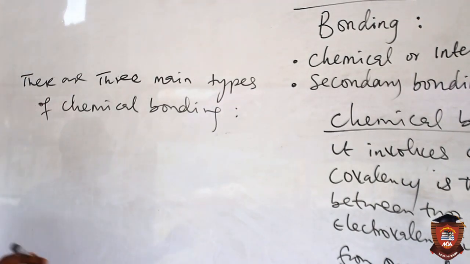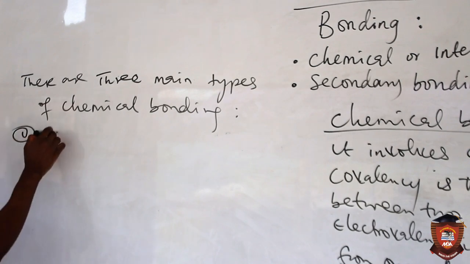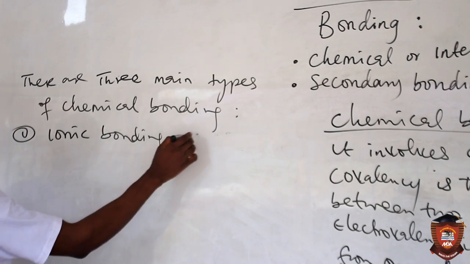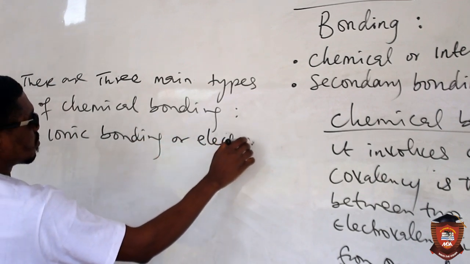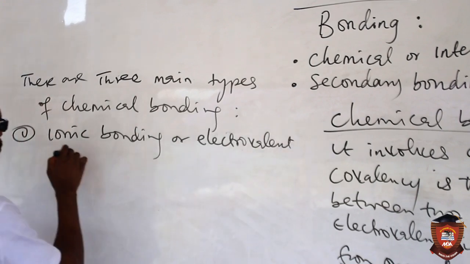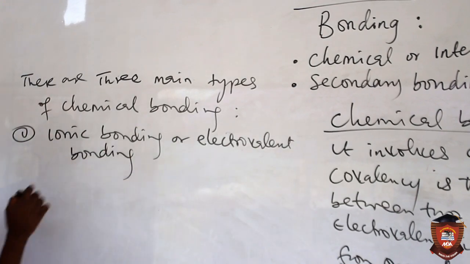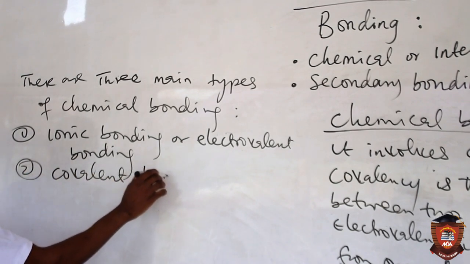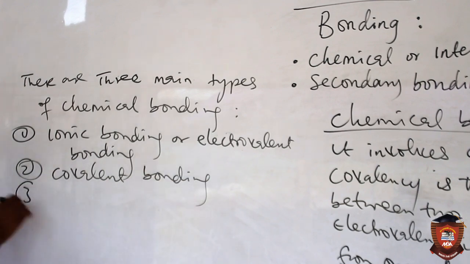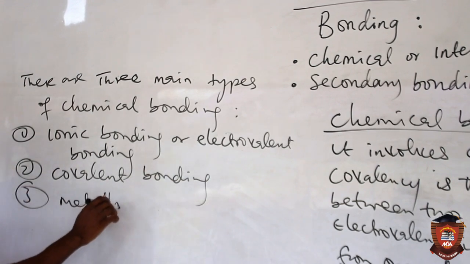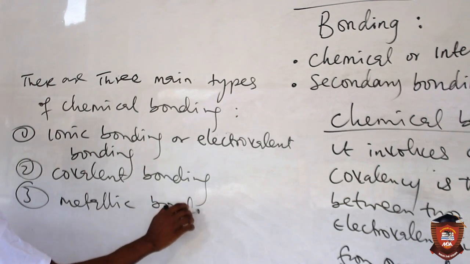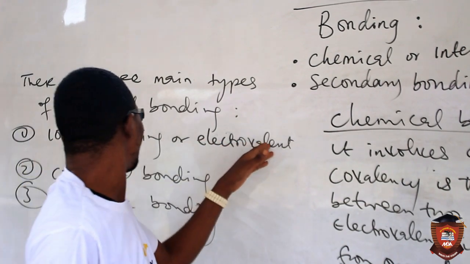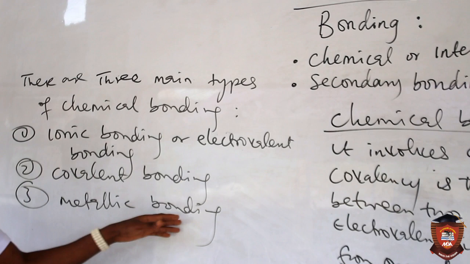What are the three main types of chemical bonding? One is ionic bonding, or you call it electrovalent bonding. Then two is covalent bonding. Then three is metallic bonding. These are the three main types of chemical bonding: ionic bonding or electrovalent bonding, covalent bonding, and then metallic bonding.